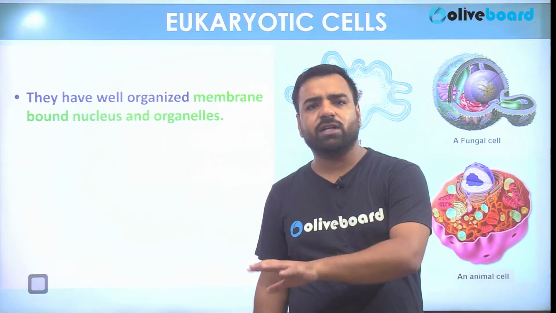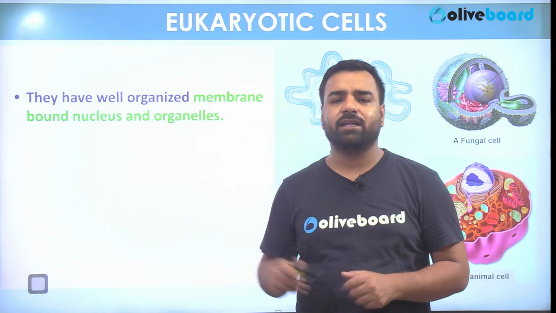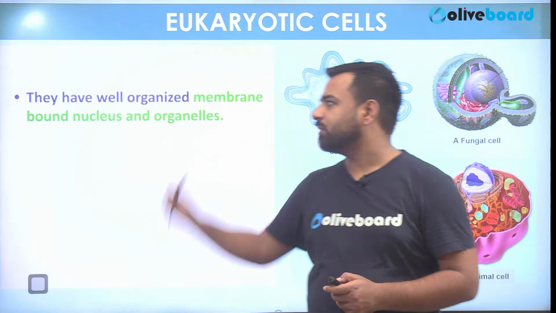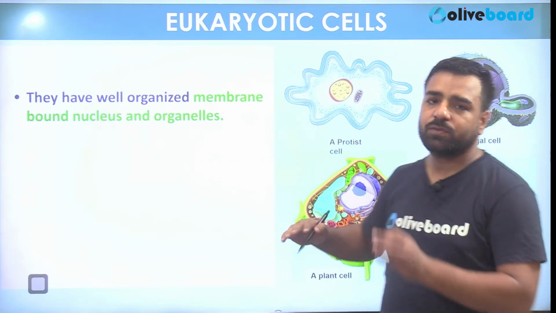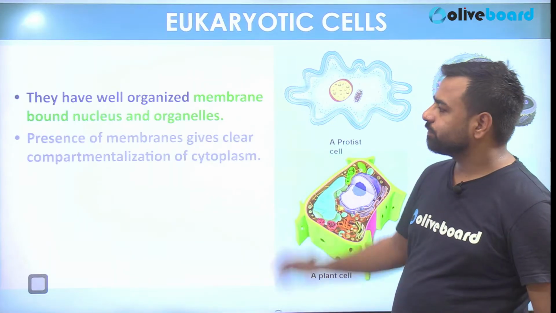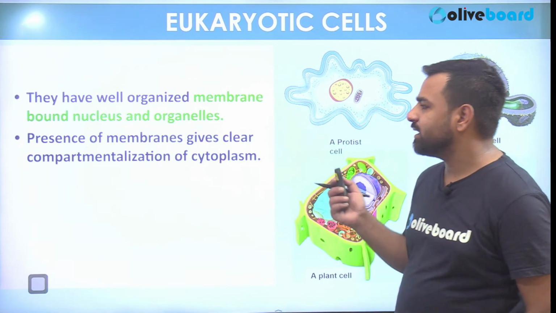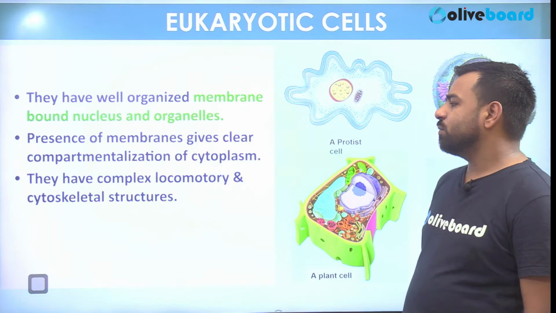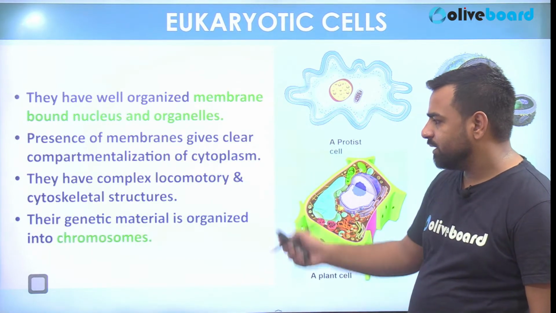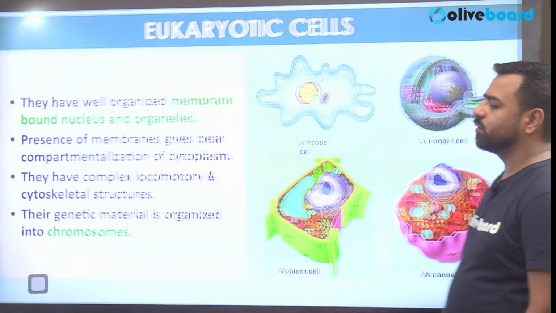Okay, so yes, these were the 4 different kingdoms. We'll be discussing about it in detail in the animal and plant kingdoms part, that is in the last part of the chapter. But as of now, they have well organized membrane bound nucleus and organelles, so they are fully developed. Also, presence of membranes gives the clear compartmentalization of the cytoplasm. They have complex locomotory and cytoskeletal structures. Their genetic material is organized into chromosomes.